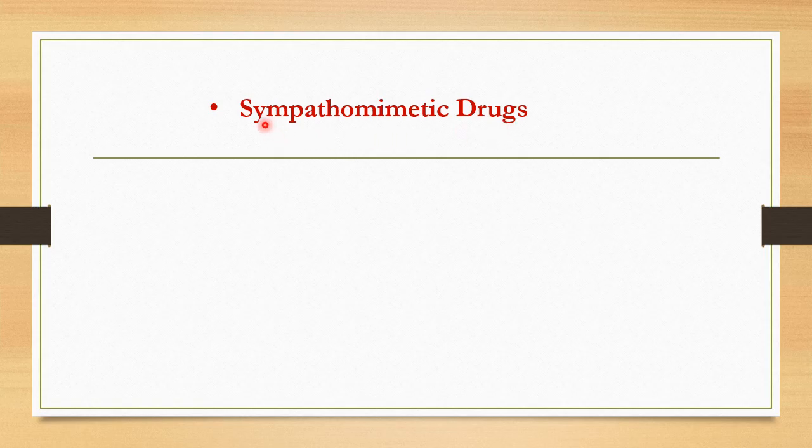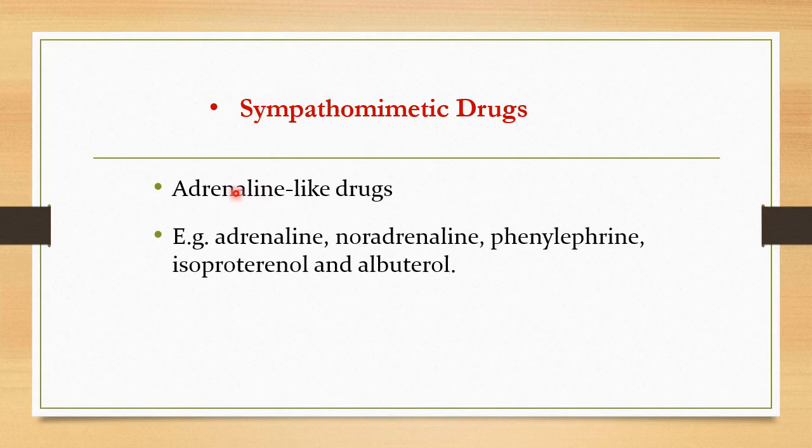As the name suggests, sympathomimetic drugs are drugs whose action is like that of the sympathetic stimulation. Their effect will be a mimicry of the sympathetic stimulation. So these are the adrenaline-like drugs. You know the neurotransmitters that are released by the sympathetic nervous system: adrenaline and noradrenaline, or epinephrine and norepinephrine. So any drugs whose effect mimics that of epinephrine or norepinephrine come under this group.